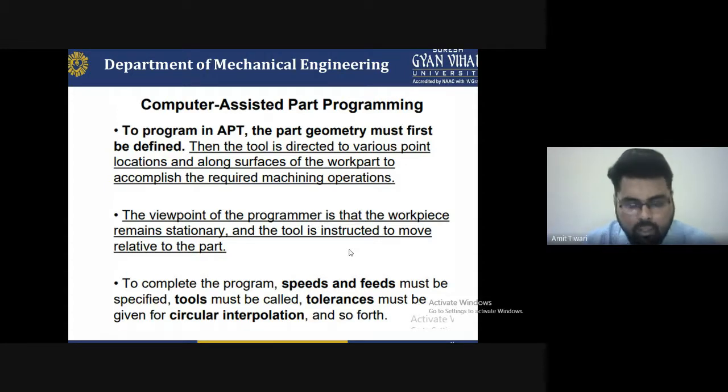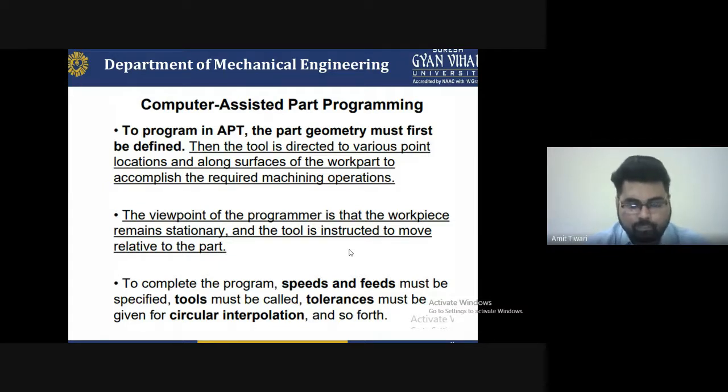We can say it continues machining with an understanding of the cutting parameters. There are three cutting parameters we already discussed: spindle speed, feed rate, and depth of cut. The tool must be called with a tolerance and with the circular interpolation we are using. It is not very easy to understand, and it will be difficult to operate.